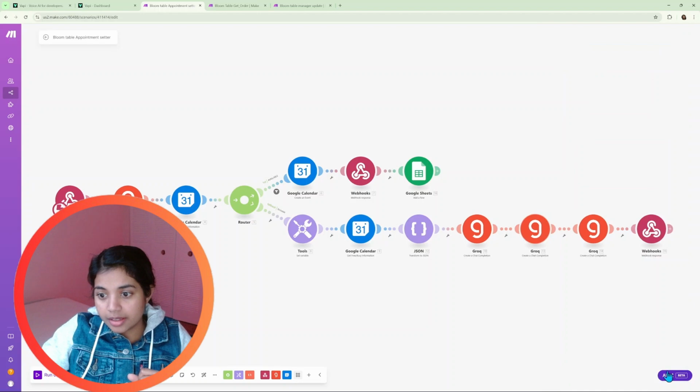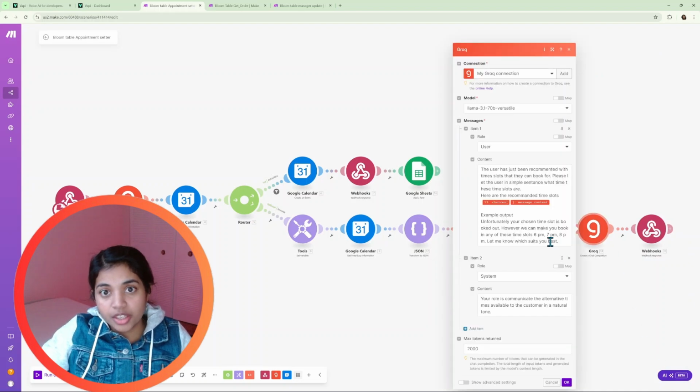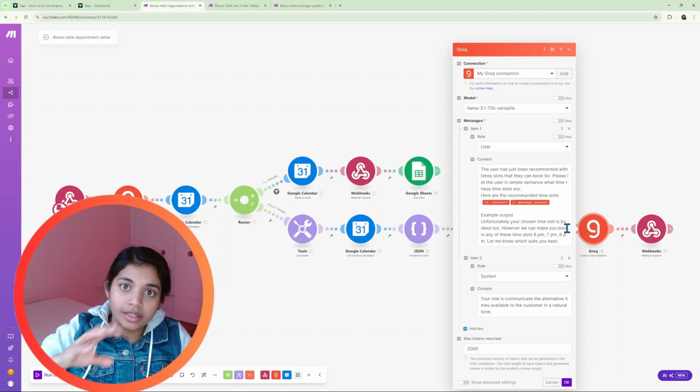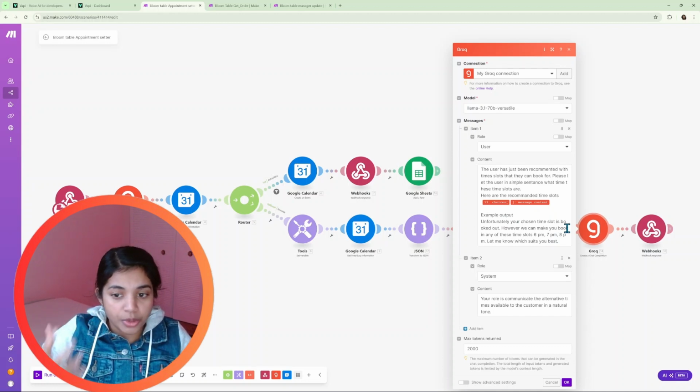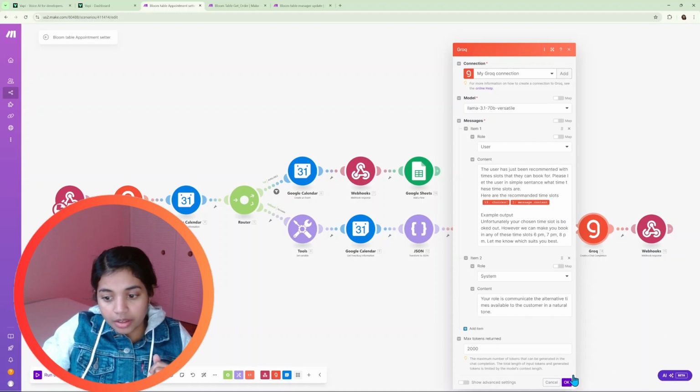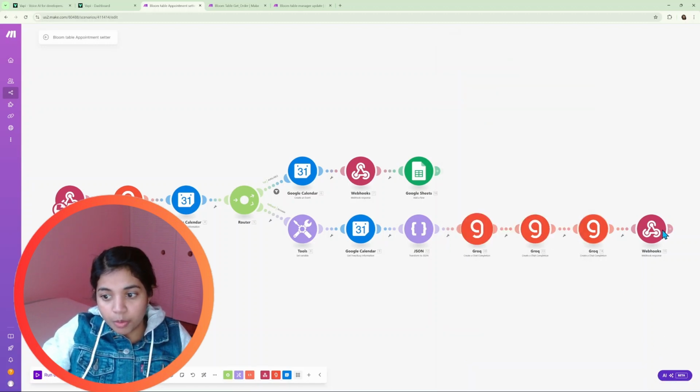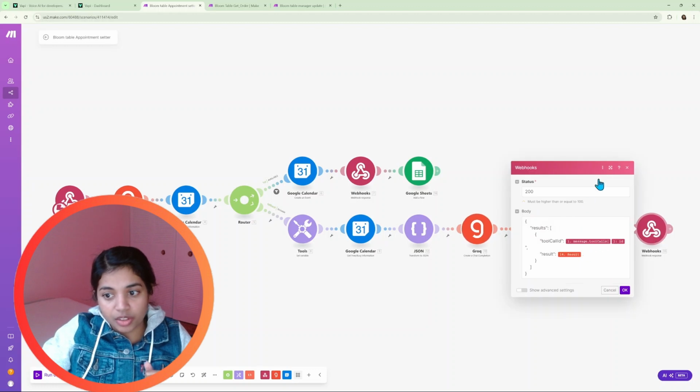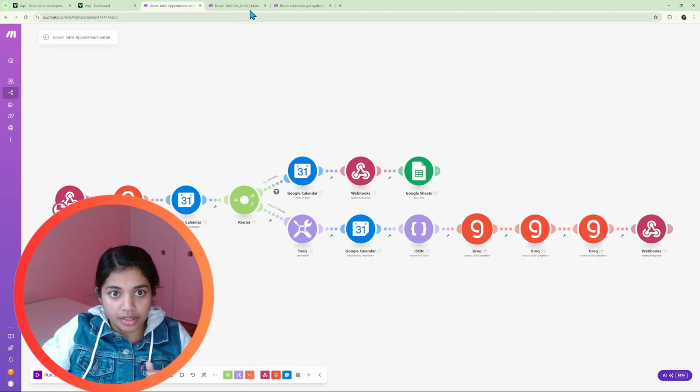And next is again a Grok. In this Grok we are giving the conversation which should be said to the customer. So we are explaining all this: unfortunately the chosen time slot is booked, however we are giving all these time slots as options to the customer, and click OK. Then our webhook response goes to VAPI. So VAPI will send the message from the Grok. Okay, so that is our reservation system.